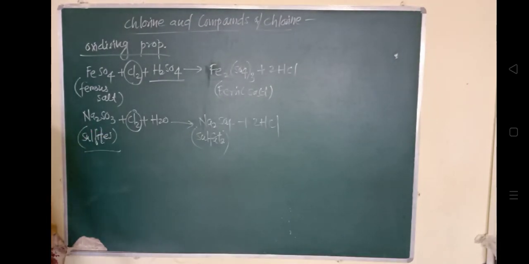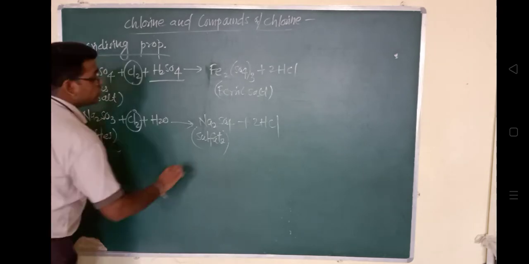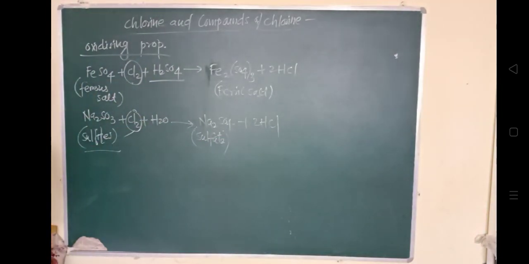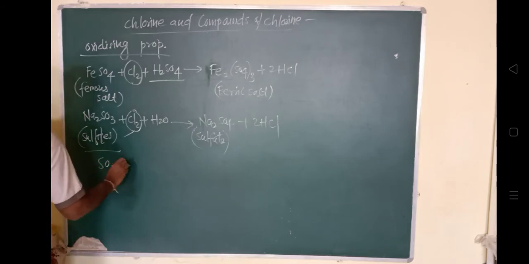Again, it oxidizes sulfur dioxide and converts it into H2SO4. I think we have seen this property before. SO2 plus 2H2O plus Cl2 converts into H2SO4 plus HCl.